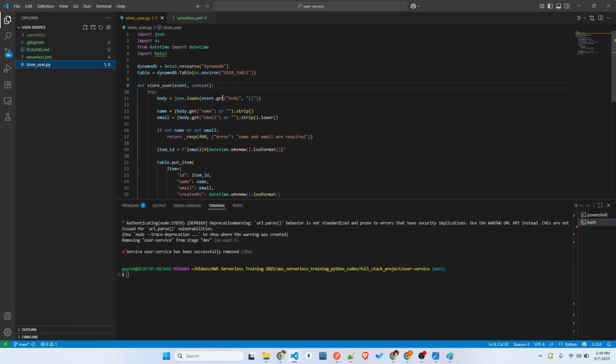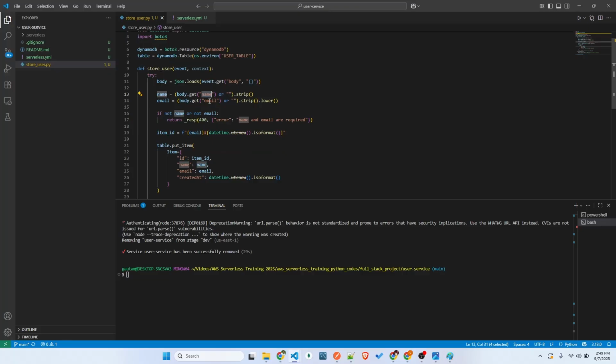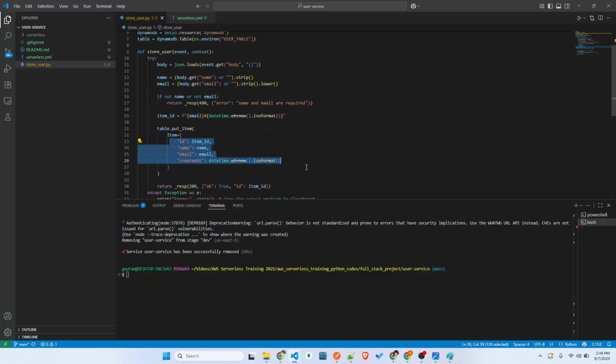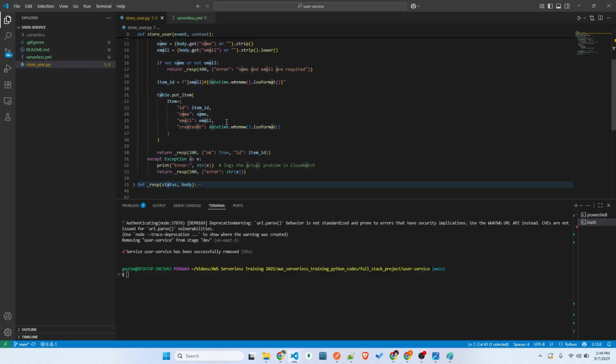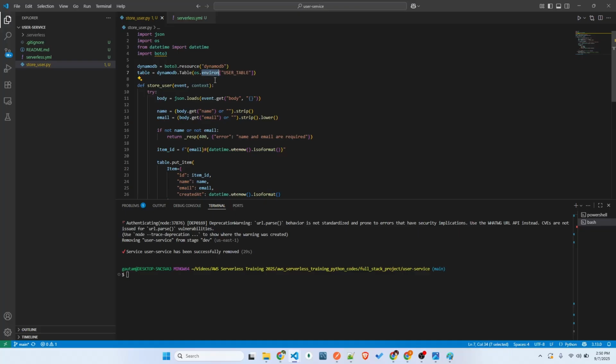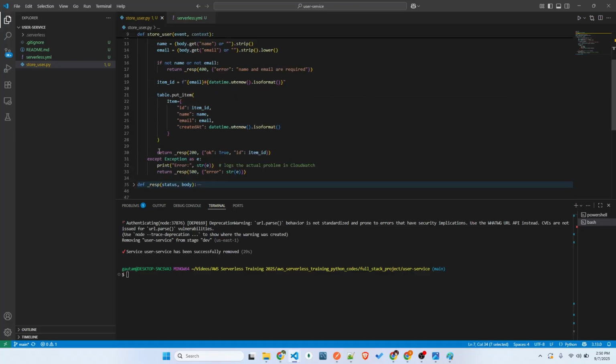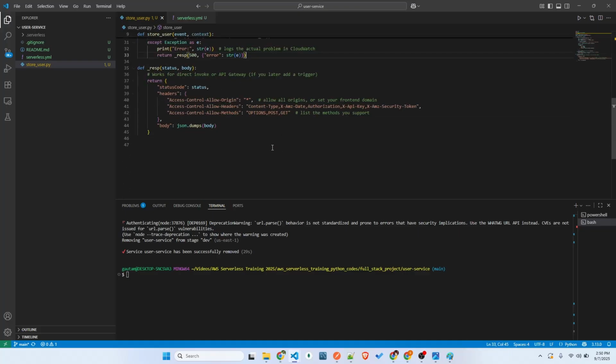It will be getting a request from the user. We'll take name and email, just create a new object and store it with put item in the DynamoDB table. That's it, in the user table, which is coming from env. So that's it. We're going to return the response to the user based on the things.